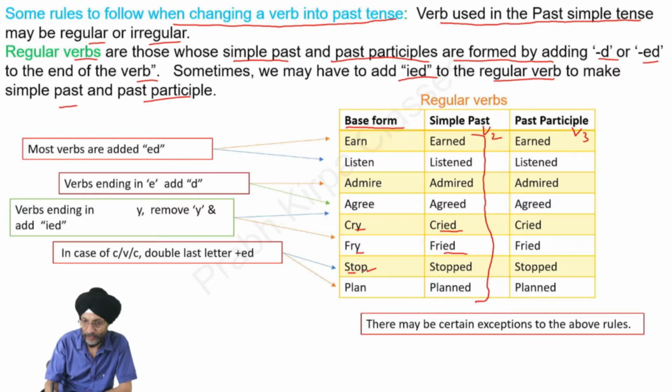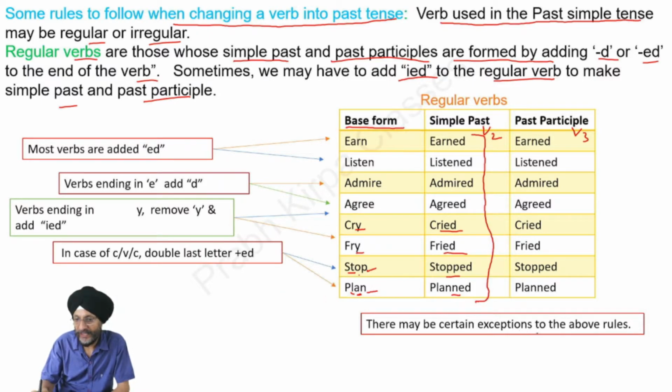This T is also a consonant. O is a vowel. If we talk about plan, we start from the last. N is a consonant. L is also a consonant. A is a vowel. Here what we do, we double the last letter. That is, P has been doubled here, N has been doubled, and we have also added ed. That is, stop becomes stopped, plan becomes planned.